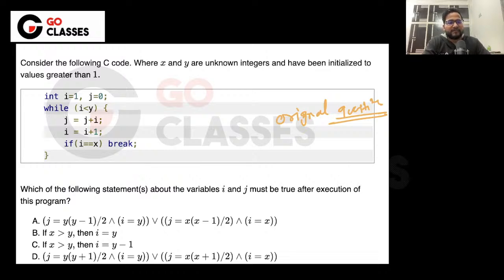Does it look very scary? Okay. Yes. This is a good question to try. Maybe I can just tell you the answer also, in case you want to try it in future. Let me just tell you the answer of this particular question. That is an MSQ question, by the way, and A and B are the answers. Okay. You can try this question later on.